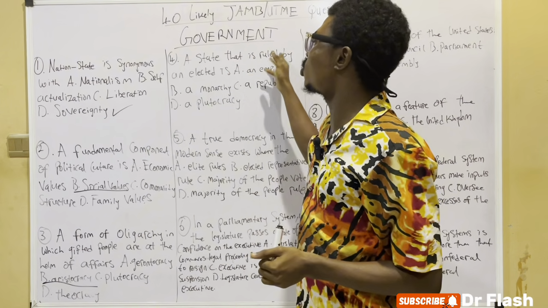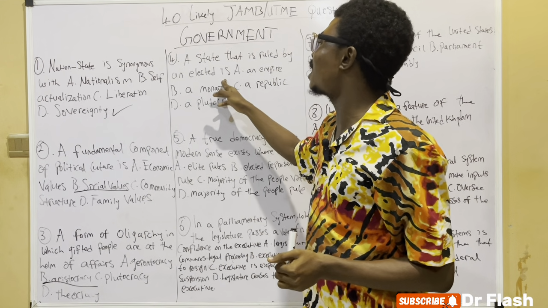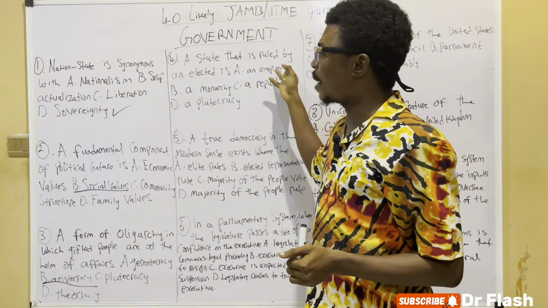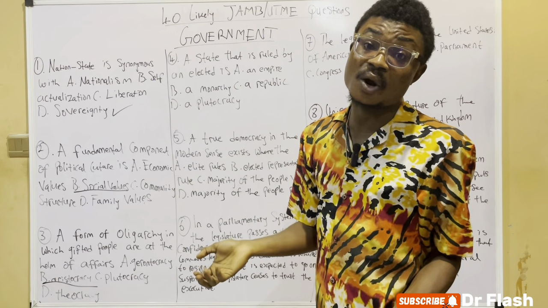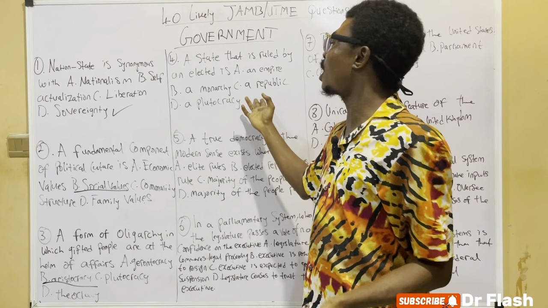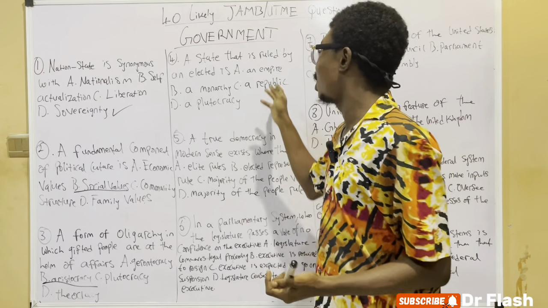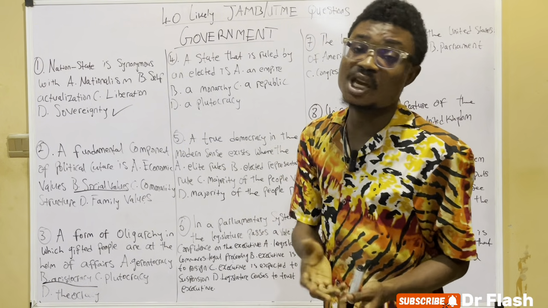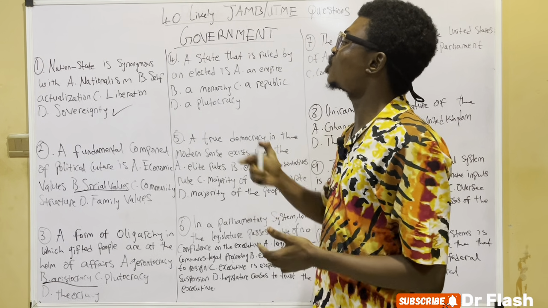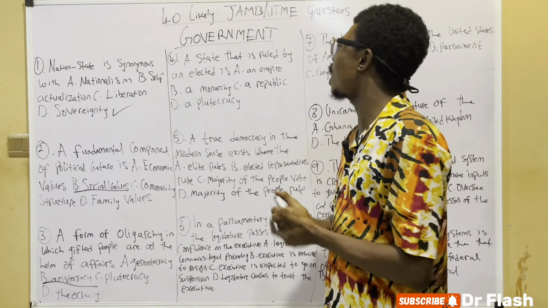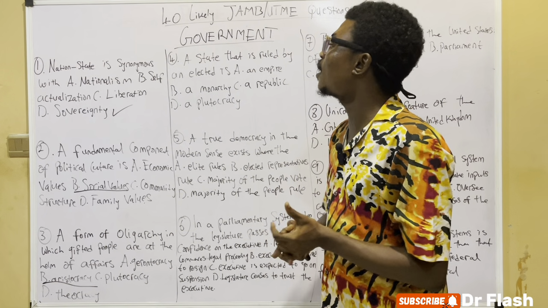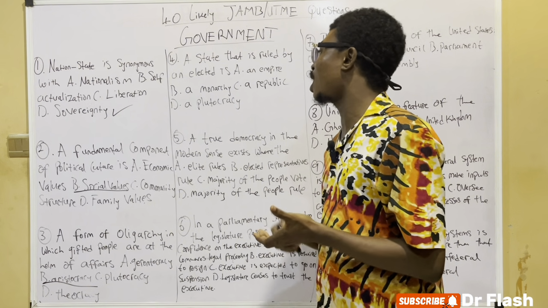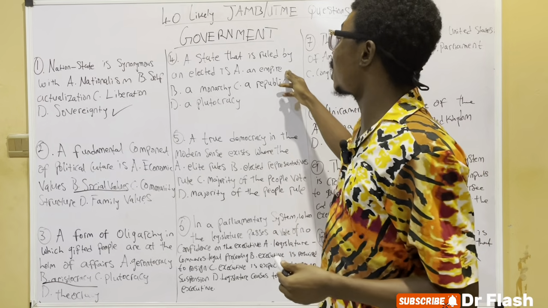So looking at question number 4, a state that is ruled by an elected is A, empire. Is empire correct? B, monarchy. Is monarchy correct? C, a republic. And D, what? Plutocracy. So looking at the first one, empire.